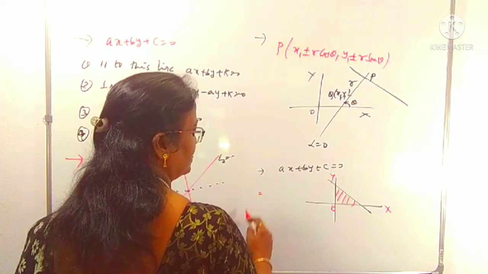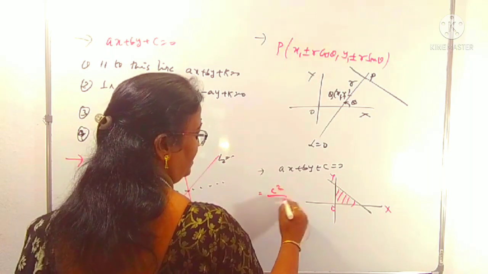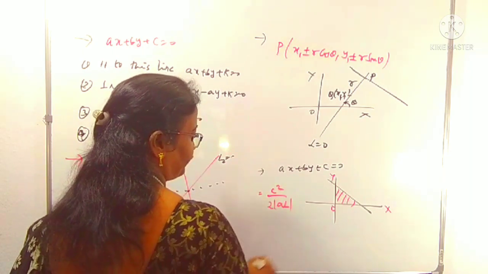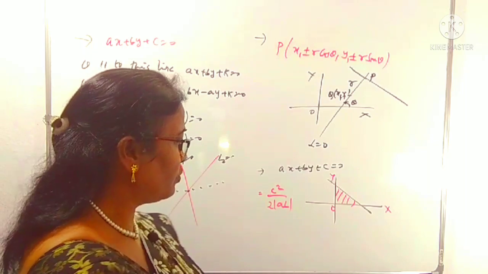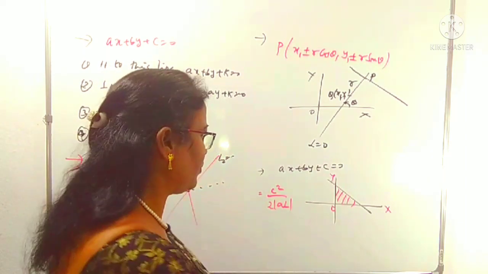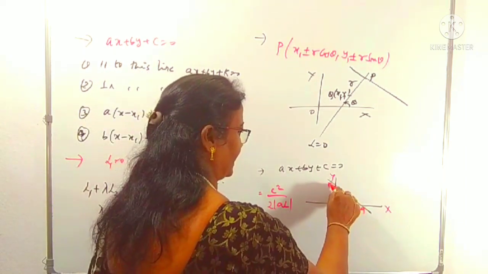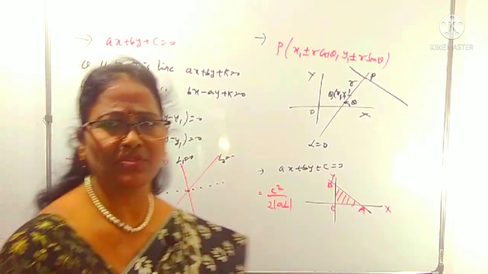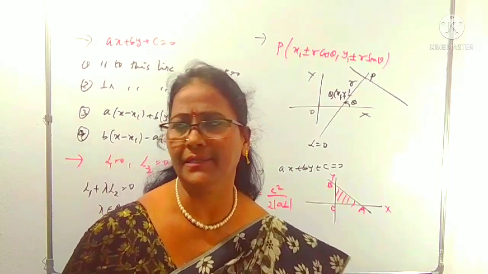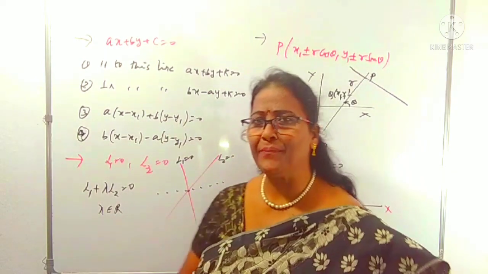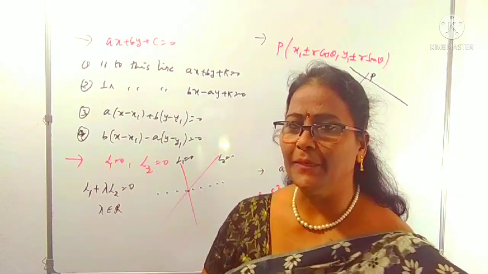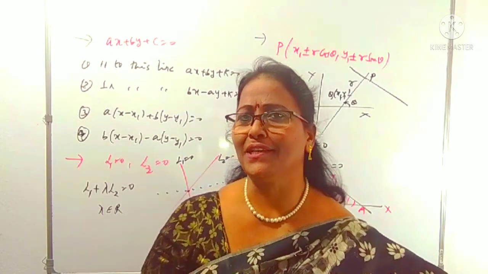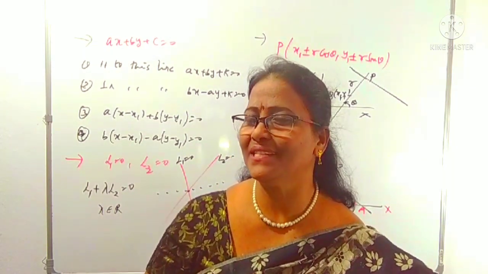Simply you can use c square by 2 mod ab. This indicates the triangle OAB, the area of triangle OAB. These are some basic points which I'm using in this part. All these are very important, directly or indirectly. How I use these for the questions, we'll discuss one by one.